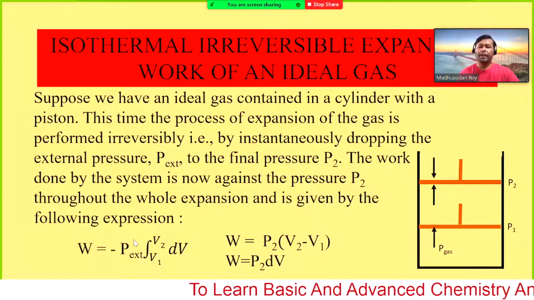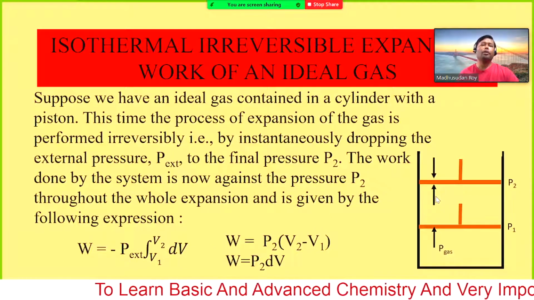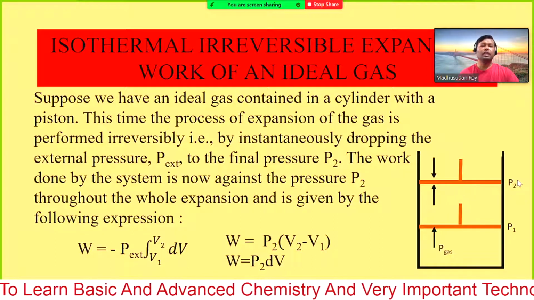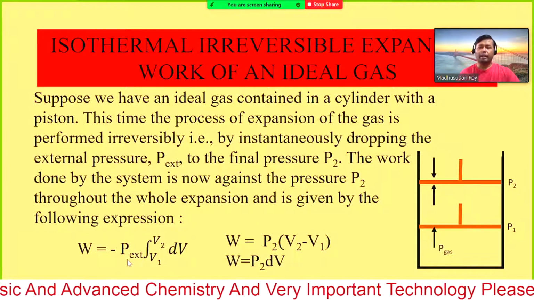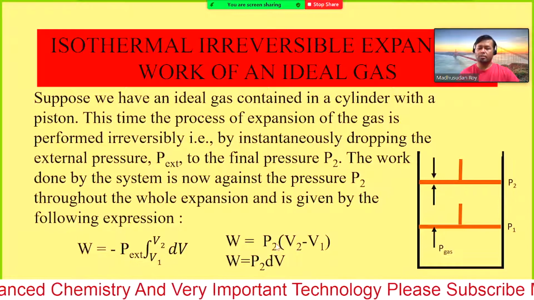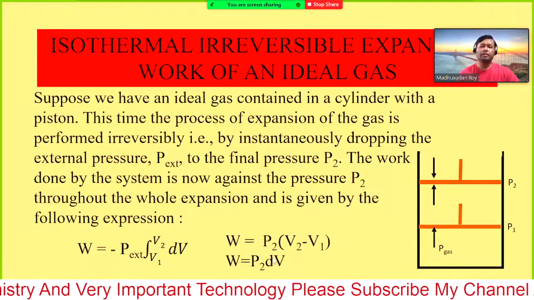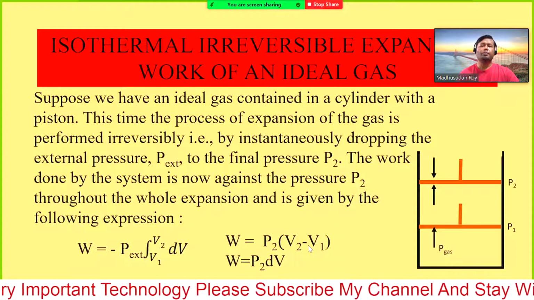So what is P external? P external is just P2. We are keeping the value of P external as P2, and the integral gives V2 minus V1.